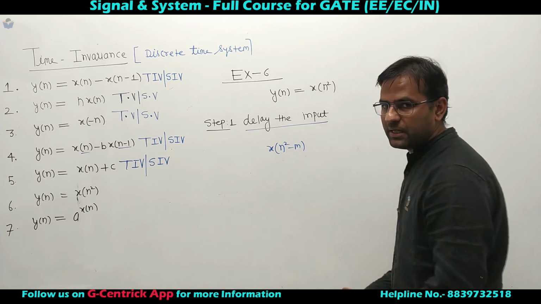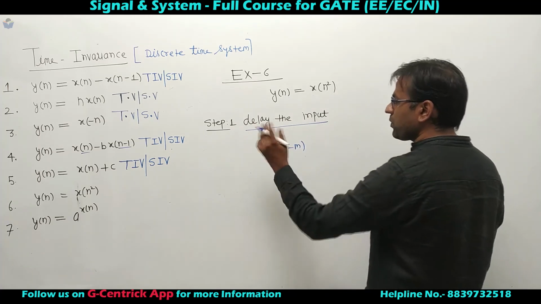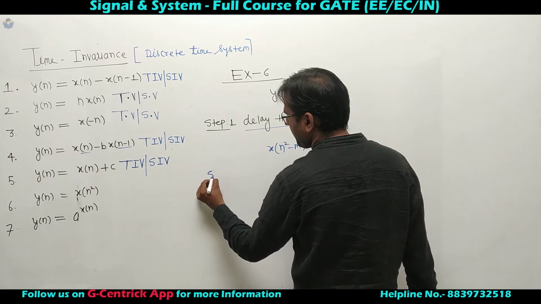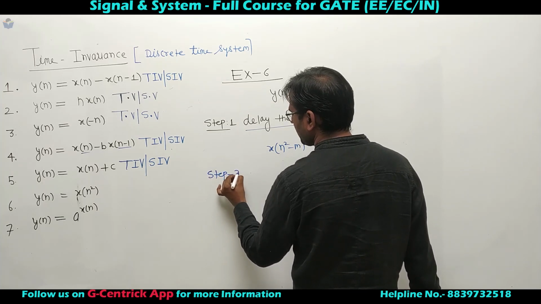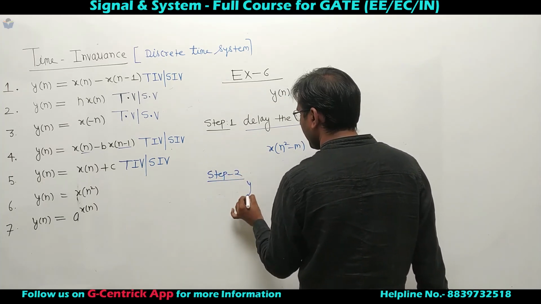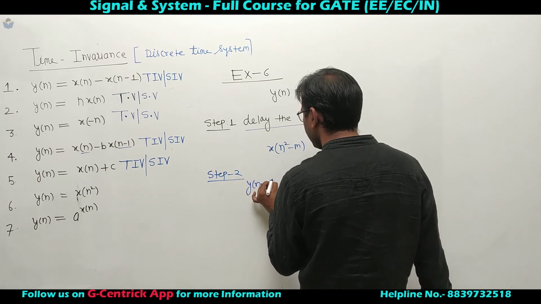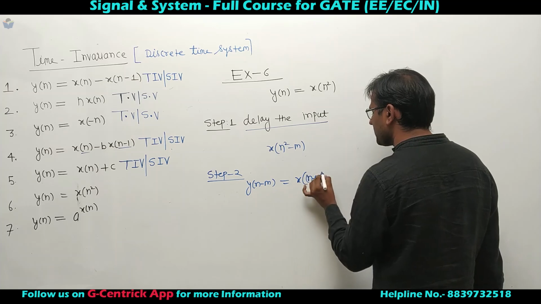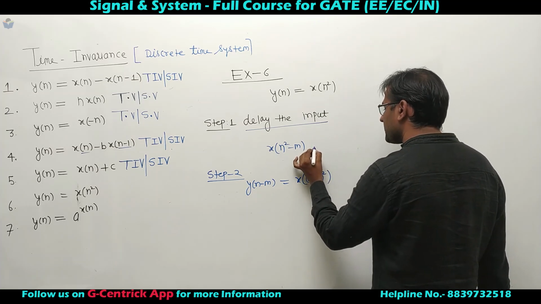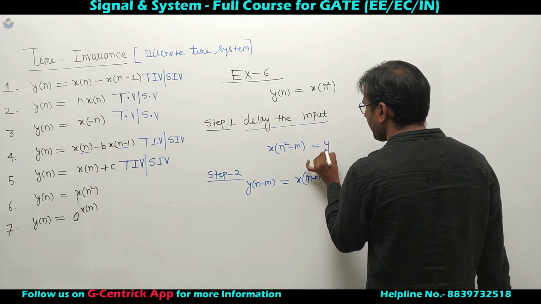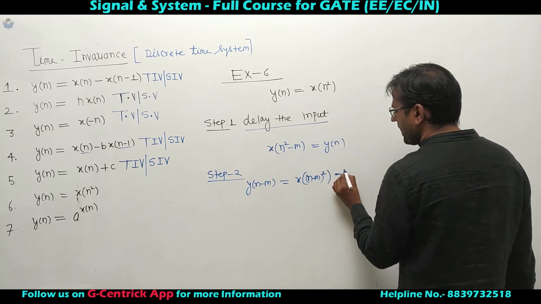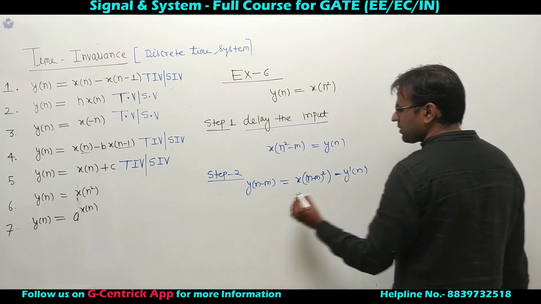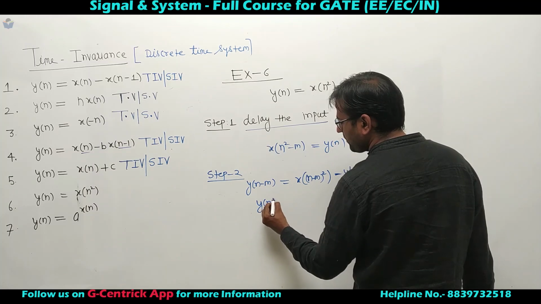This is input delayed. Now delay the output. So step number 2, delay in output will be y of n minus m, which can be written as x of n minus m whole square. Let's say this is y of n, this is y prime of n. These two expressions are not same.